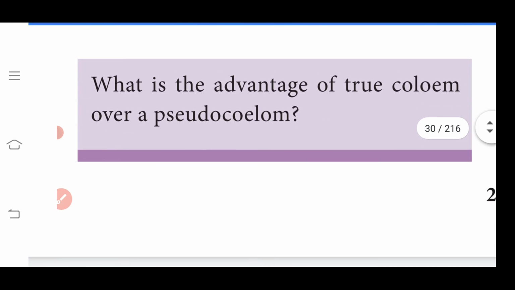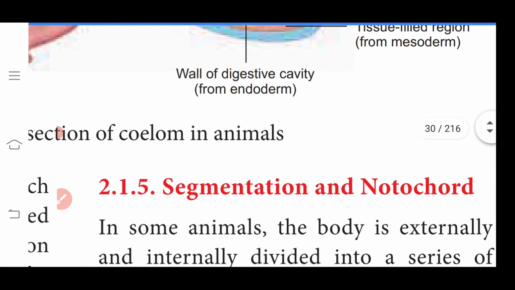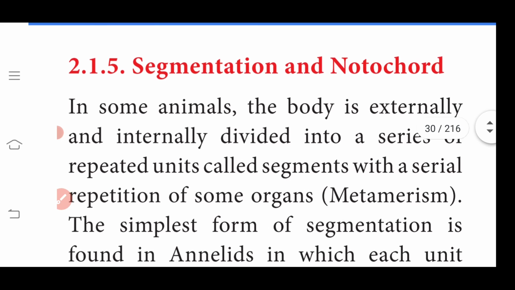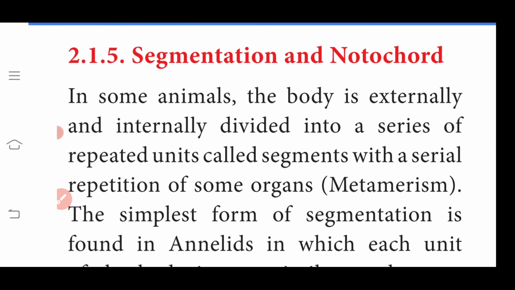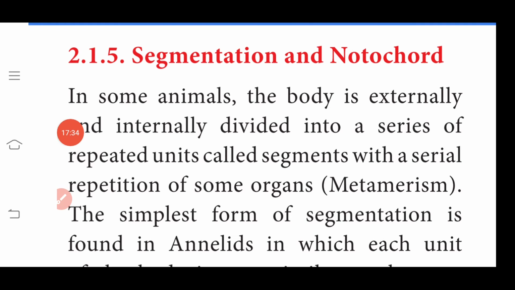Then another one is segmentation and notochord. Segmentation means the body can be divided into many segments. Look at the earthworm, it has a segmented body.